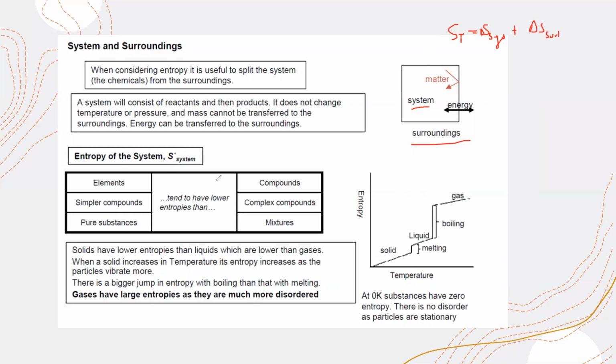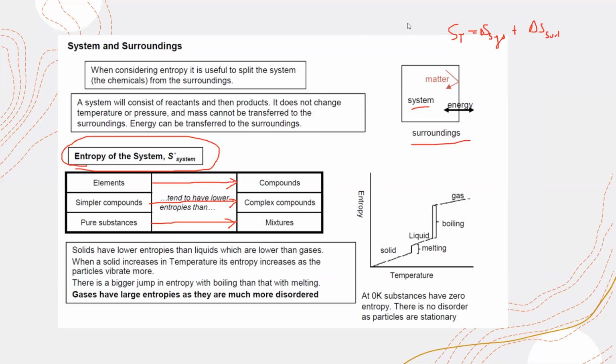So when we are comparing the entropy of a system, an element tends to have lower entropy than a compound. The entropy of a simple compound is lower than that of a complex compound. The entropy of a pure substance is lower than the entropy of a mixture.